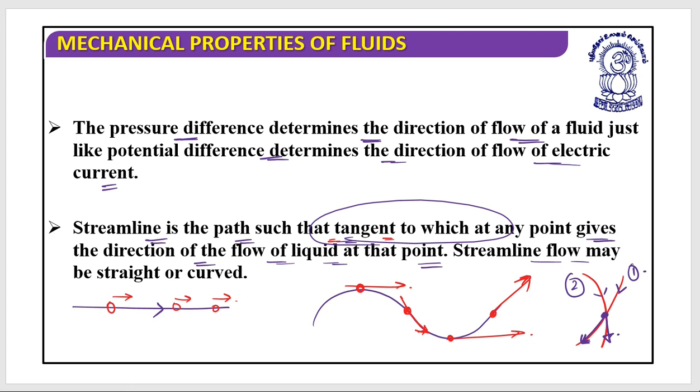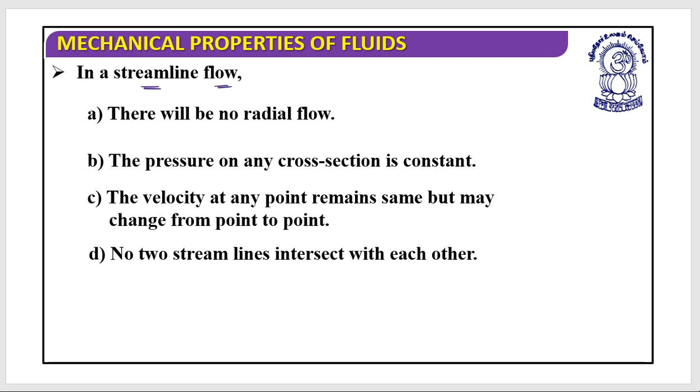I hope you understand this, that at any one point, either it will go through the first path or it will go through the second path. It will not move on both paths simultaneously. This is not possible. So that's why two streamlines never intersect each other. I hope this is clear. Is it clear? Great. So in a streamline flow, there will be no radial flow.